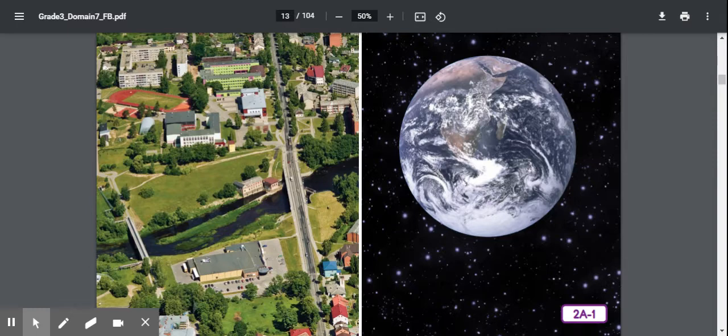Satellites, a noun: natural or human-made objects that orbit around a planet or other celestial objects. Like Mars has 2 natural satellites that orbit around it, so another word for that would be moons. Terrain: the surface of the land and its features. So you will hear those vocabulary words as we read today's read aloud.